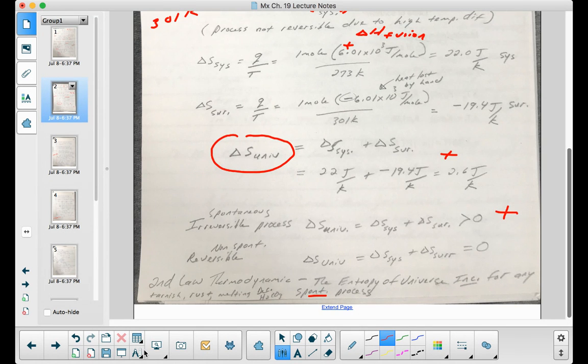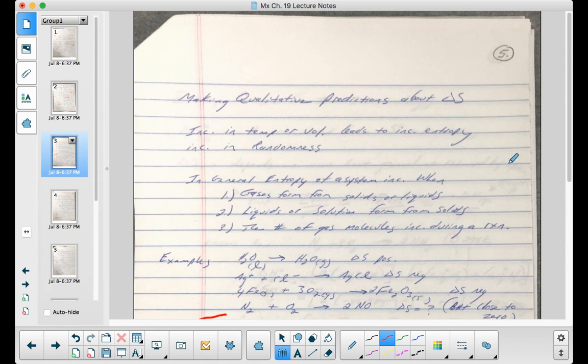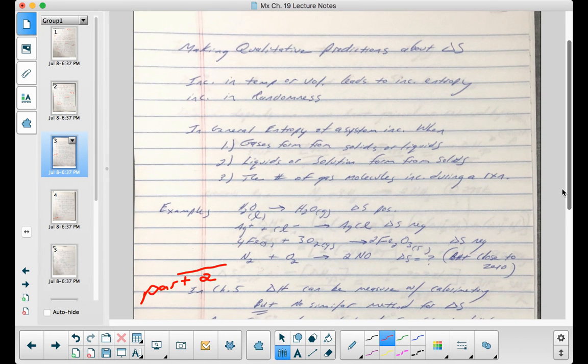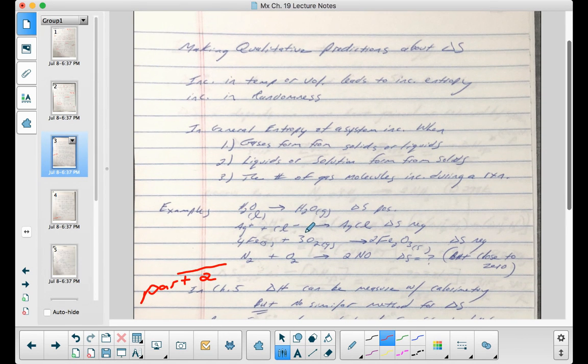And so these are examples: tarnishing, rusting, melting, the decomposition of carbonic acid. So those are all of the examples there. And then the last piece of this first part of the lecture deals with making qualitative predictions about delta S. So what we know is that increasing temperature or volume leads to an increase in entropy, and it leads to an increase in randomness.